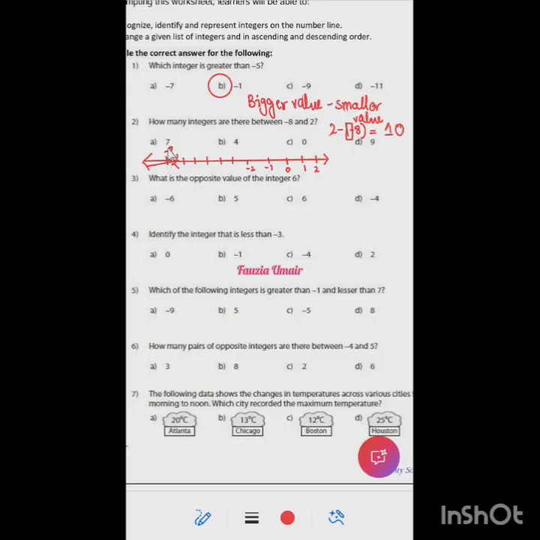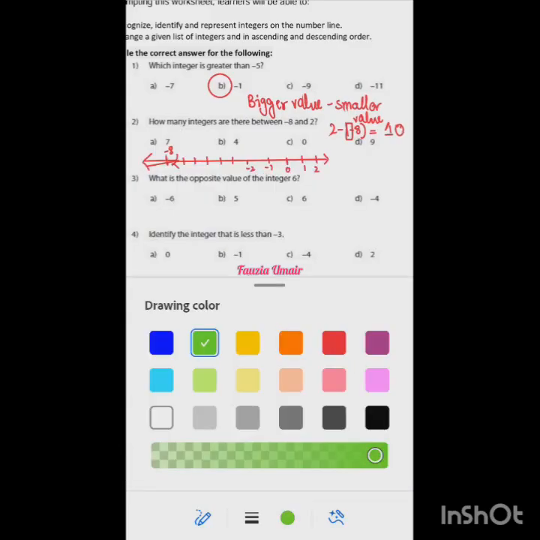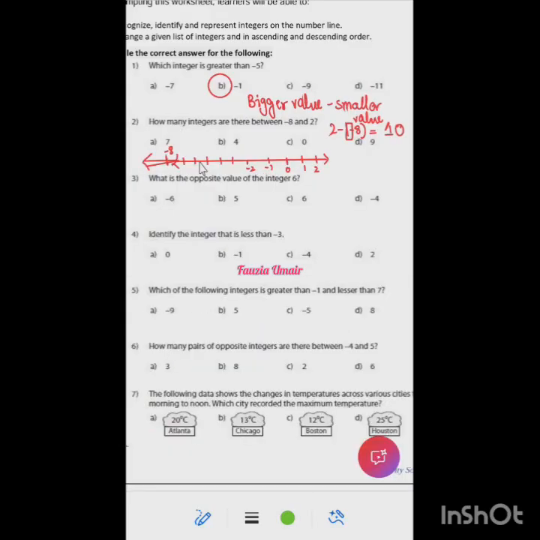So let's count the steps. I'm changing the color so that you can see the steps we are taking. Starting from -8 to -7, that's 1, 2, 3, 4, 5, 6, 7, 8, 9, 10, 11 steps.